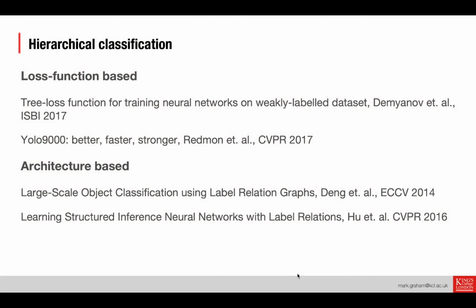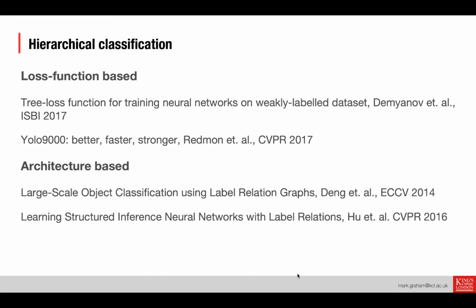And there's been some prior work in the area of deep learning and hierarchical classification and segmentation. So first, if we look at classification, there are some loss function based approaches. And the most well known probably of these is the YOLO 9000 paper, where they predict the conditional probabilities for each level of the tree. And there are some architecture-based approaches where the hierarchy is encoded directly into the network itself.